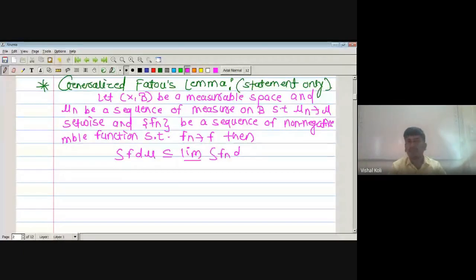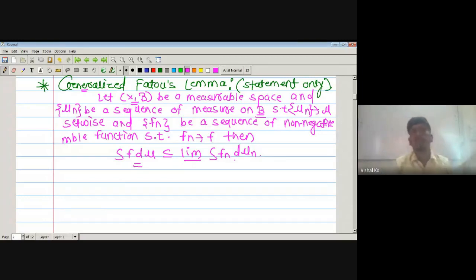Okay, what did Fatou's lemma state? If fn is a sequence of non-negative measurable functions such that fn converges to f almost everywhere on some set E belonging to curly B, then the integration of f is less than or equal to the limit inferior of the integration over set E of fn. And generalized Fatou's lemma says that if X, curly B is any measurable space and mu n is a sequence of measures on sigma algebra curly B such that mu n converges to mu setwise, and suppose fn is a sequence of non-negative measurable functions which converges to f, then the integration of f d mu is less than or equal to the limit inferior of the integration of fn d mu n.